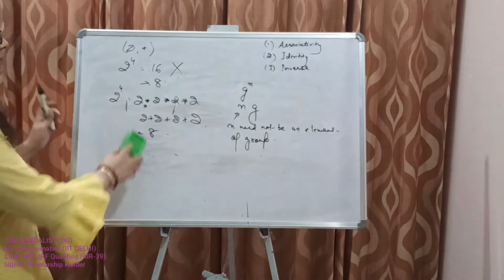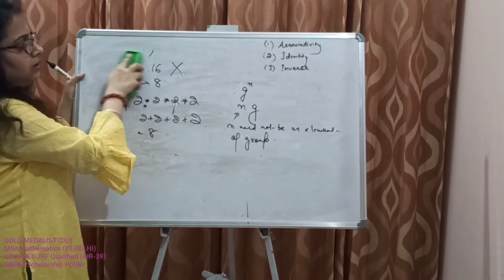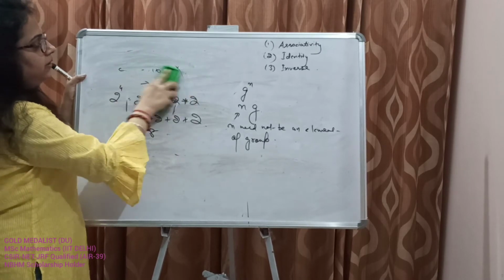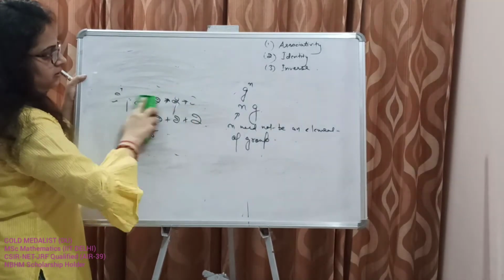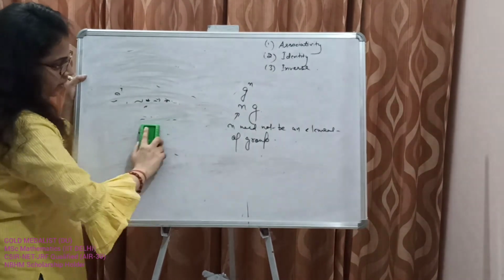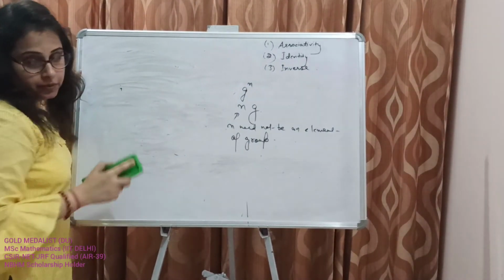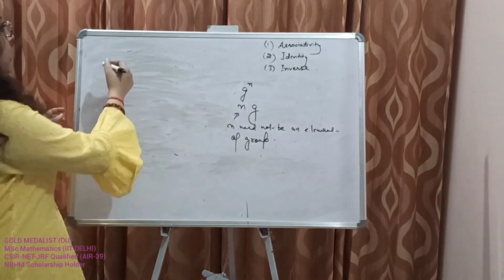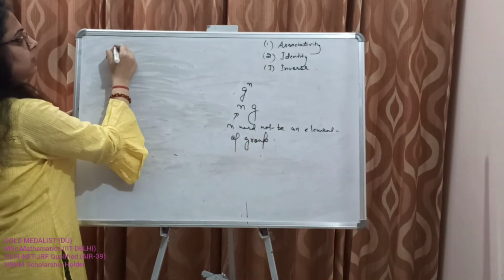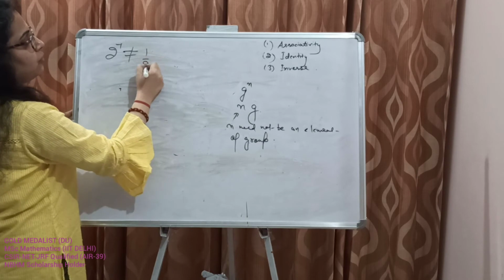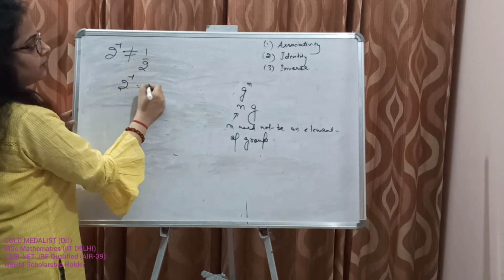So next we talk about inverse. Again, there might be a confusion. 2 inverse is not 1 by 2. Corresponding to this operation, it's minus 2. Inverse of 2 is not equal to 1 by 2, it's minus 2.